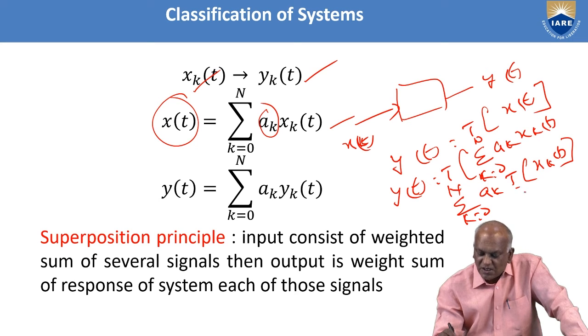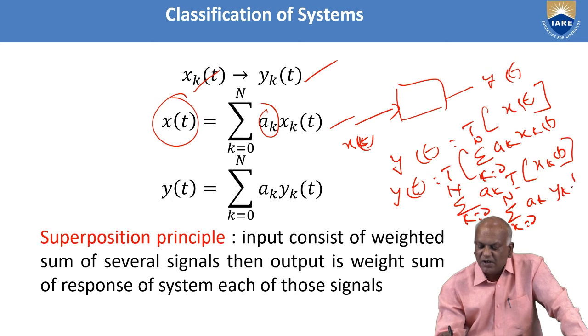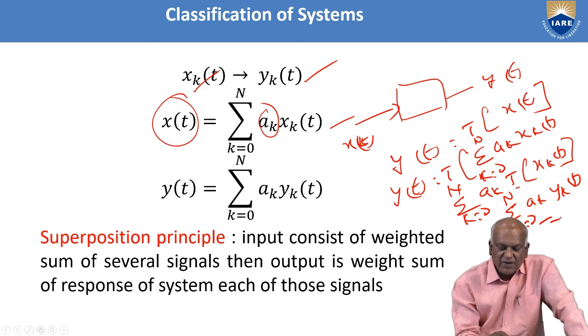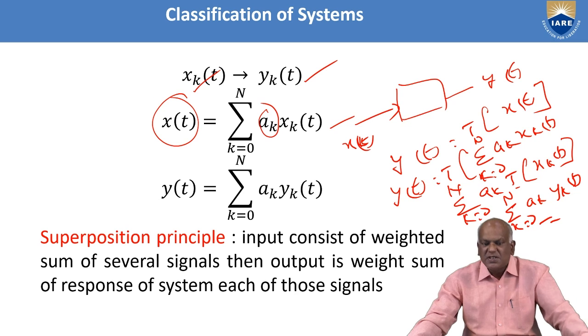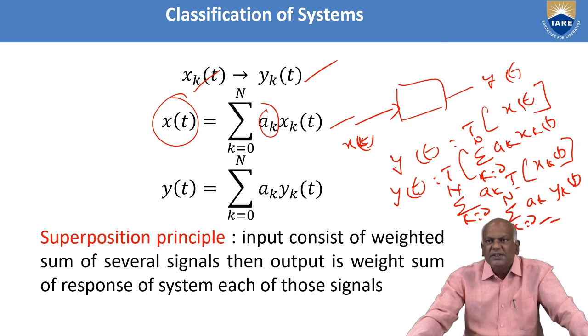You know the transformation of xk of t is nothing but yk of t. That's why y of t, the response of the system to the weighted sum of the input signals, is equal to the weighted sum of the individual responses.